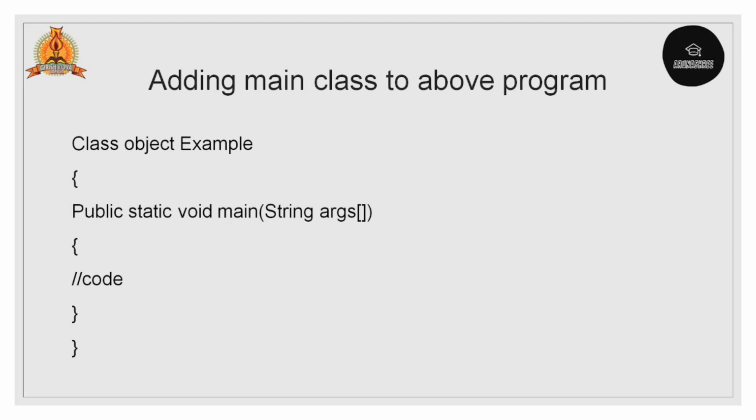To add the main method, here we are using another class, that is class ObjectExample with public static void main(String[] args). Then it is the code, right? In the first class we learned that we need to assign the same class name as the file name, right? But now we have three classes, so we are assigning the main method class, ObjectExample, as the file name, creating an object.